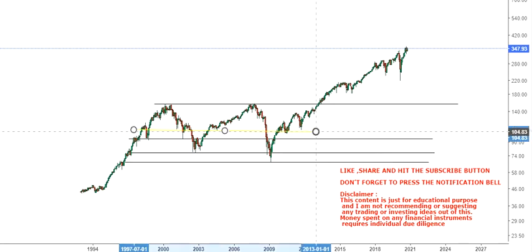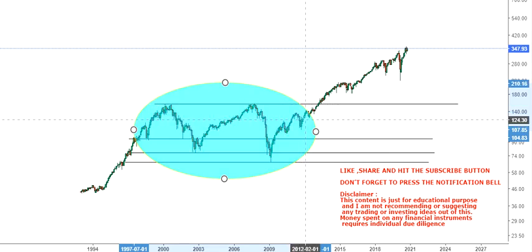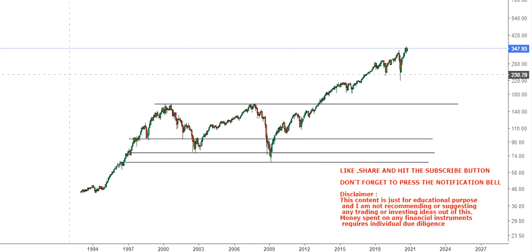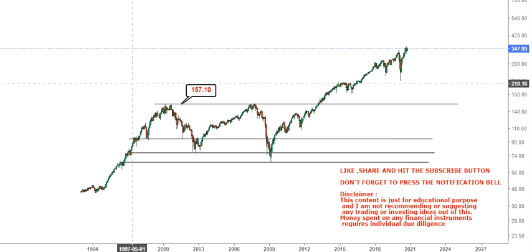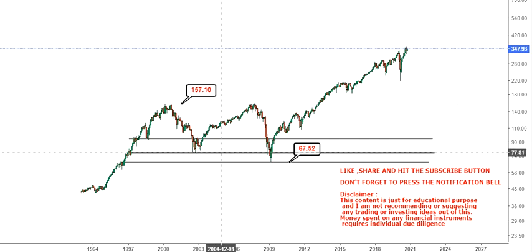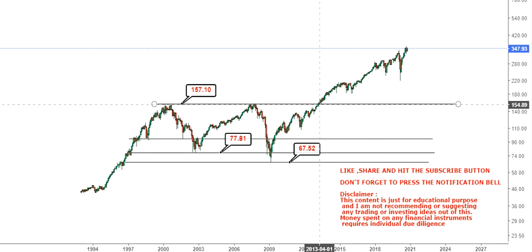Having said that, this period of 1997 to 2007, or probably 2013, is a range-bound period. What you can see is a range where the stock is moving in between. On the upside you have a resistance at 157, and on the downside you have your big support at 77 and then 67. But after that the ETF made a breakout above, in 2013.